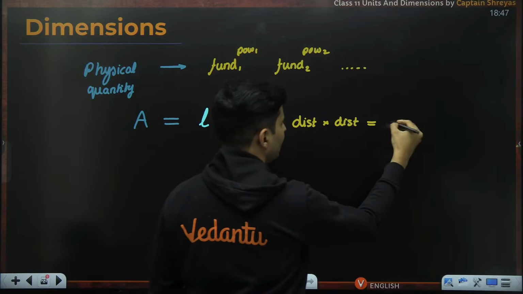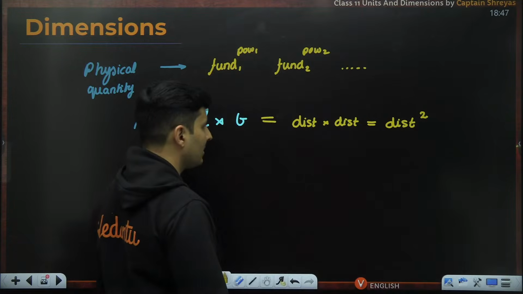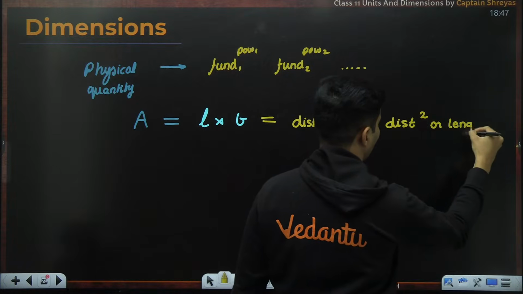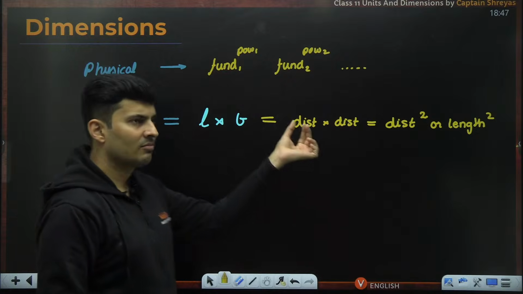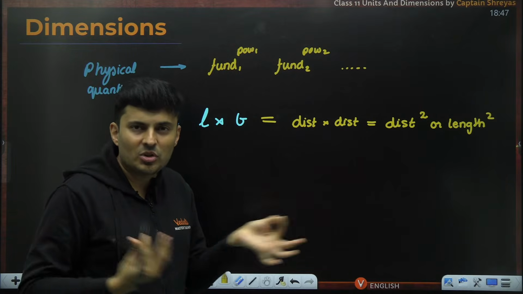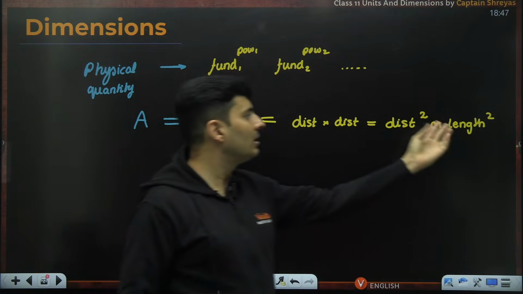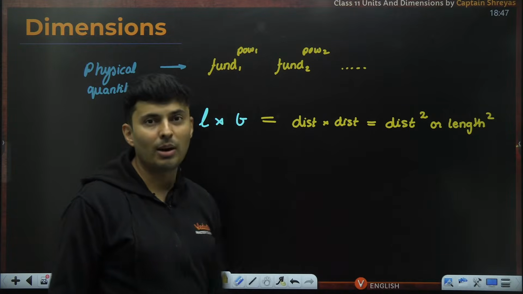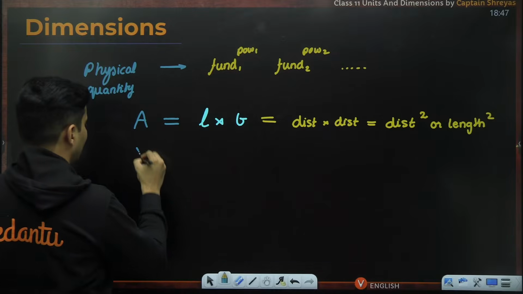So technically, it is nothing but distance raised to 2. Or you can also say length raised to 2, because distance and breadth were both lengths. So it is length raised to 2. I have expressed area in terms of the fundamental quantity with a suitable power. I will give you more examples so that you guys get an idea.